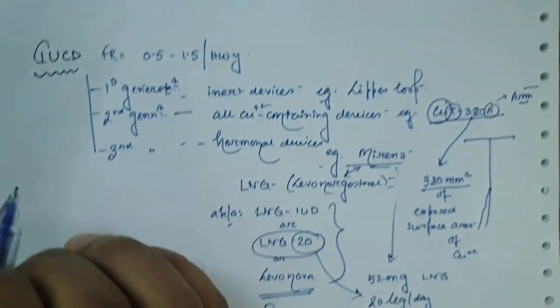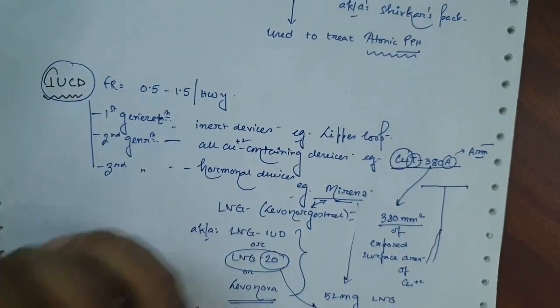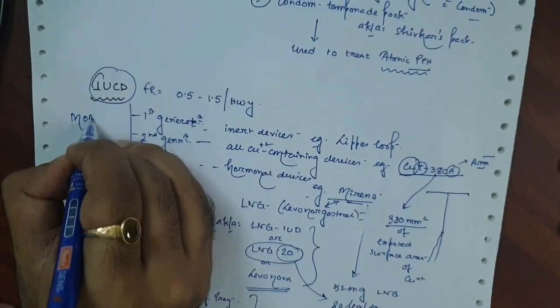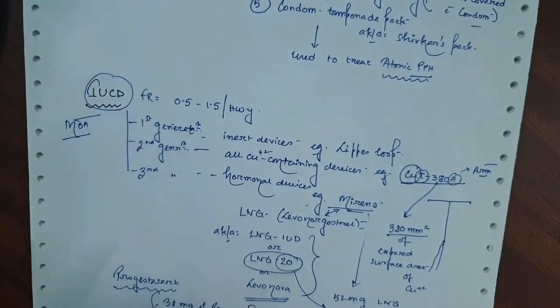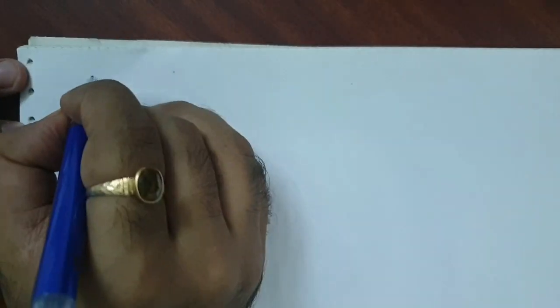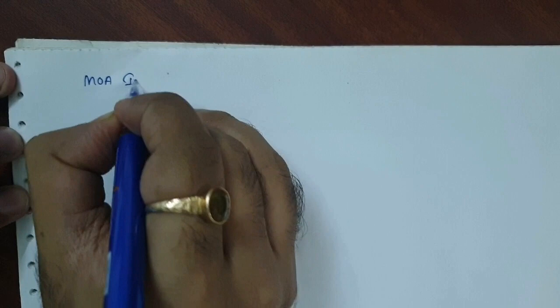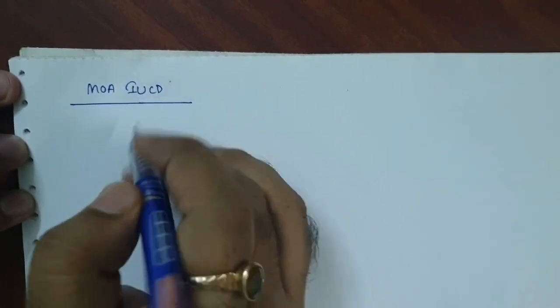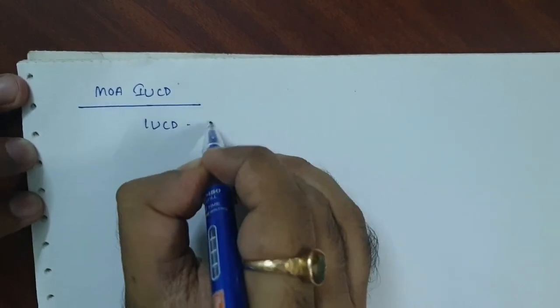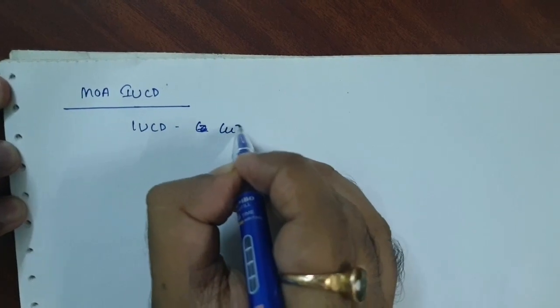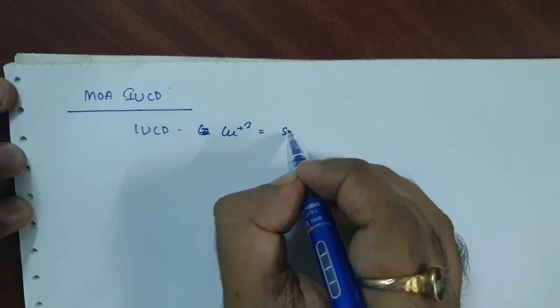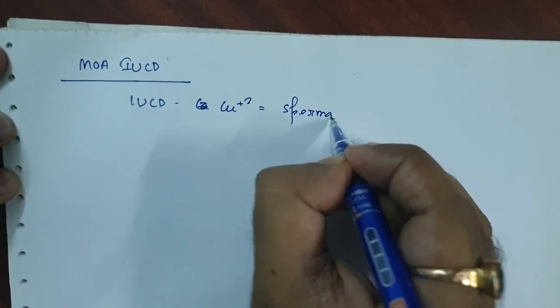Now the other important point regarding the IUCD is its mechanism of action. In general, the IUCD containing copper has a spermatocidal effect.